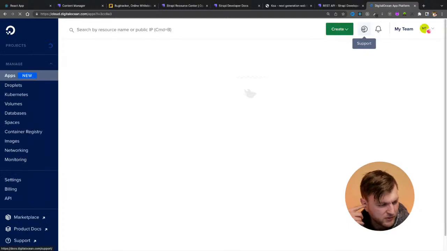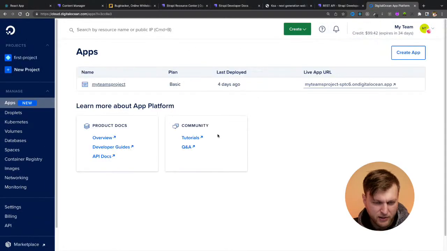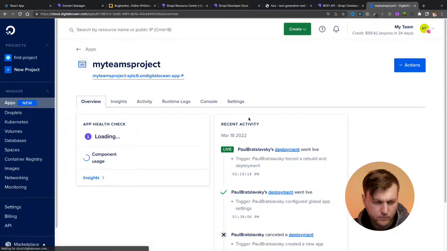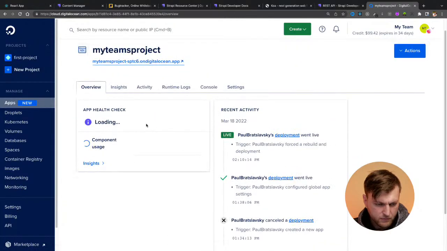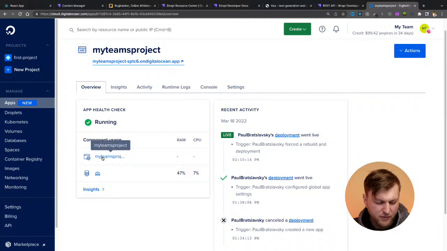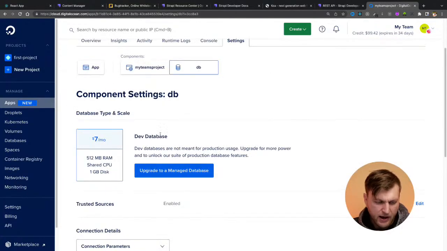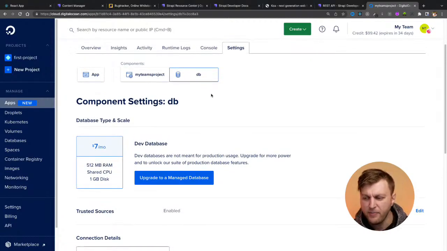So let me, once it opens and loads, so I have my application and my team project. So I have the Strapi app running here, but then I also have a version of Postgres running here on the back end. So at the end of the day, it's running Strapi and PostgreSQL. And I think PostgreSQL is a really good database to be able to learn about, because most of the jobs you're going to have, they're going to be using some sort of SQL database.